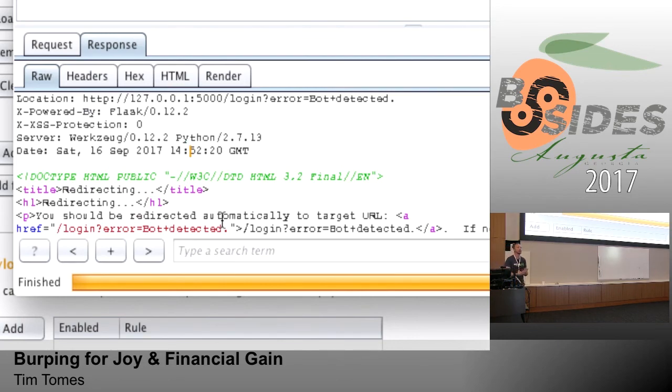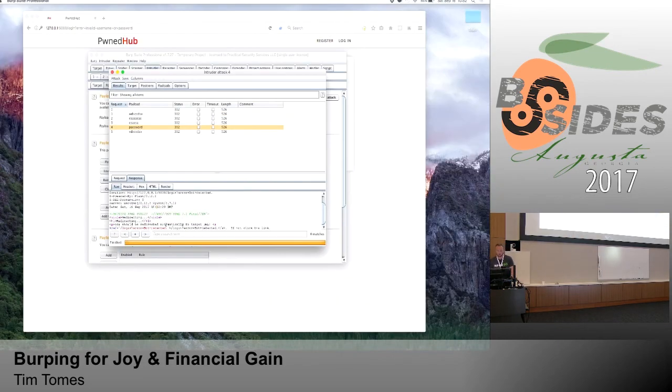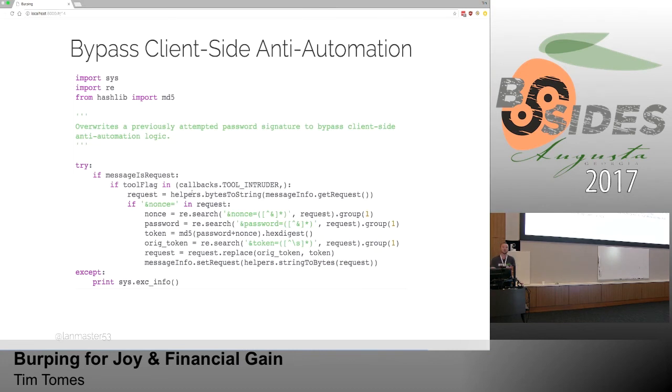It didn't do the proper calculations. And so this is a perfect opportunity for us to use this Python scripter thing again. I can replicate that logic. I can say, hey, the message is a request, and it's coming from Intruder, and I want to take the nonce, I want to take the password, I want to MD5, I want to replace the value in the token, and then it should work.